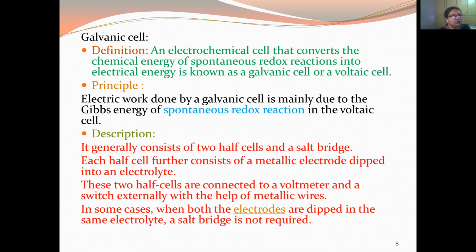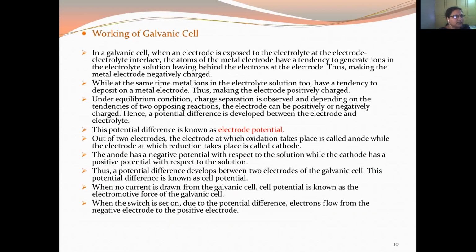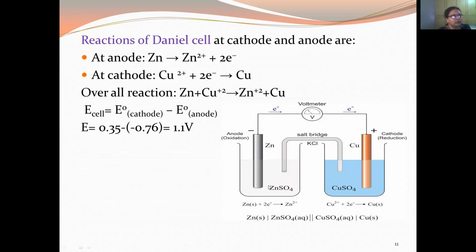I will show you the diagram. Here you have a zinc electrode dipped in zinc sulfate solution, and a copper electrode dipped in copper sulfate solution. These two half cells are connected with a salt bridge, which is made up of ions or electrolytes. Then these two electrodes are joined by a voltmeter.